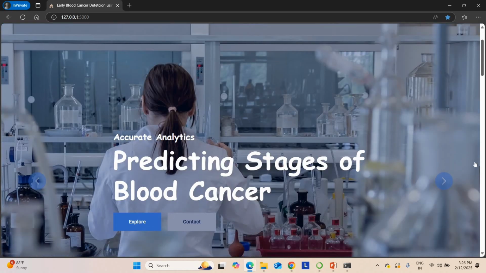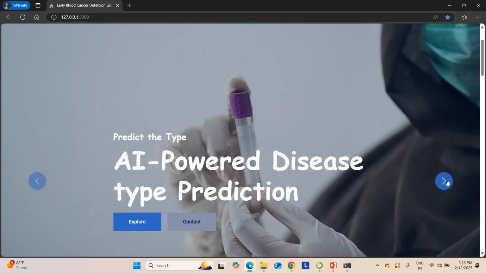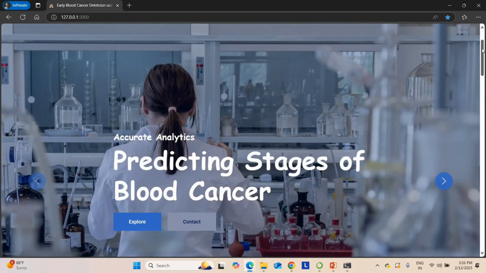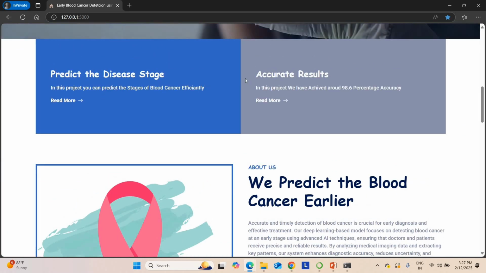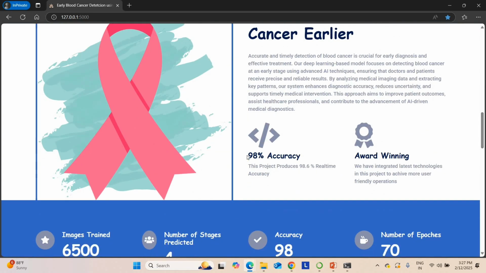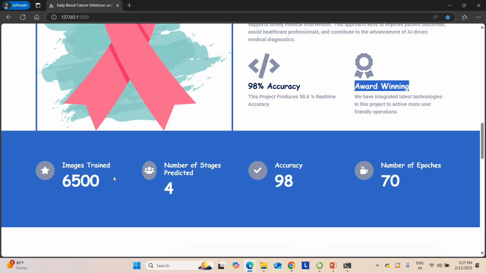You can see Predicting Stages in Blood Cancer. This is what we are going to do, a type prediction. This is the home page. In the home page we have given complete details, so you can predict the disease stage as well as get accurate results. You can get around 98.6% accuracy. We are using the latest technologies in this project. We took around 6500 images for training. There are 4 types of classification. Overall accuracy is 98.6%. For running this project we used around 70 training approaches.